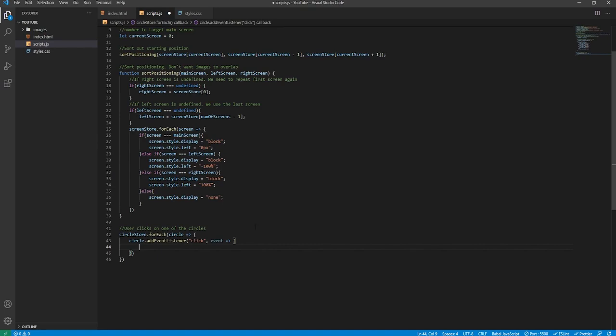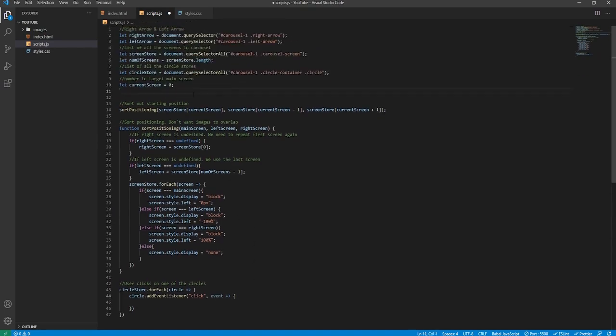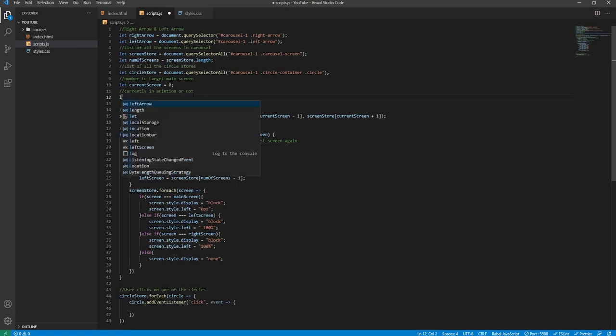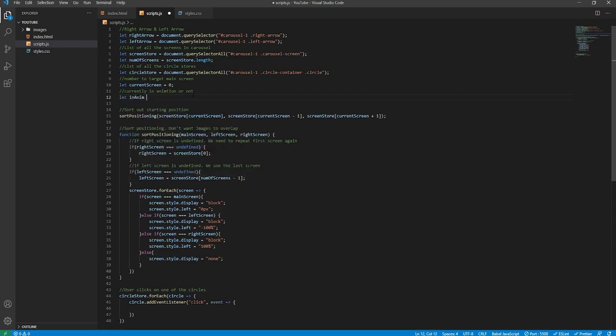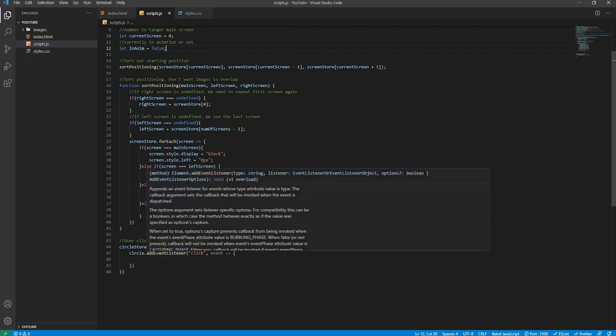Before we write out content in here, we'll actually go back to where we declare the global variables. We will declare a new comment, currently in animation or not, and the global variable itself will be let inAnim, equal to false currently. The purpose of this boolean is to prevent the user from starting a new transition between screens before the current transition is complete.